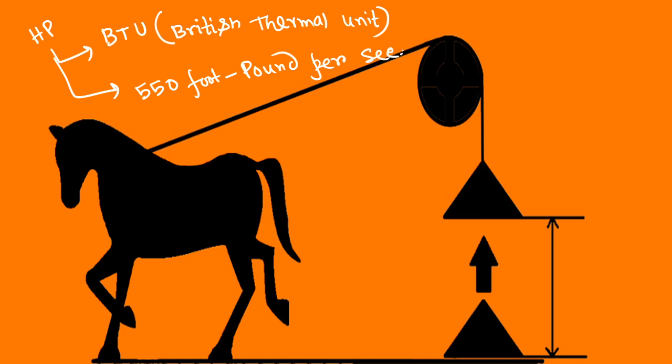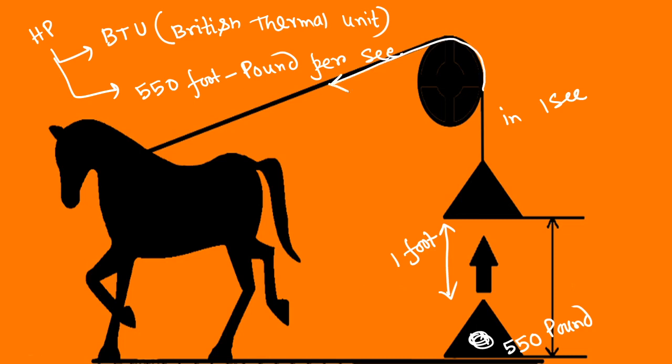It means if we take an object of 550 pound and want to displace it by 1 foot in 1 second, then the power we have to deliver is equal to 1 HP. So 1 HP equals 550 foot-pound per second.